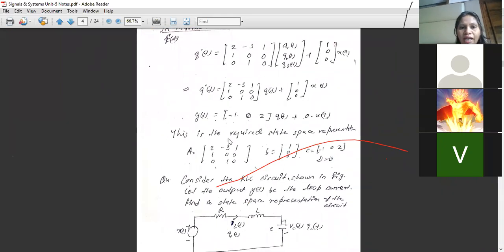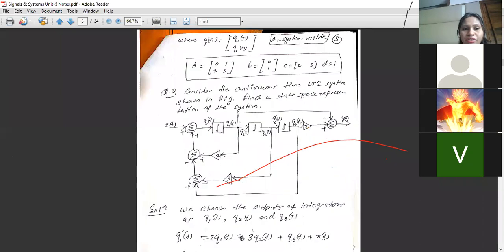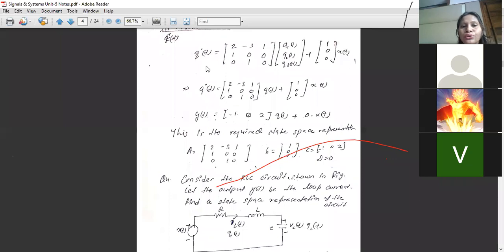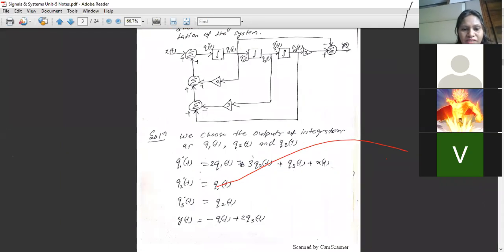So now we'll write in matrix form, since we'll have to refer to the previous one. q dot t is nothing but the matrix of q1 dot t, q2 dot t and q3 dot t, as we have written in the previous case. That is what we'll be writing here. 2q1(t) minus 3q2(t) plus q3(t), plus we had x(t) also in q1 dot t, so it is 1 times x(t). Similarly, q2 dot t is what? q1(t), that's it. As we have seen, q2 dot t is just q1(t) and q3 dot t will be q2(t).